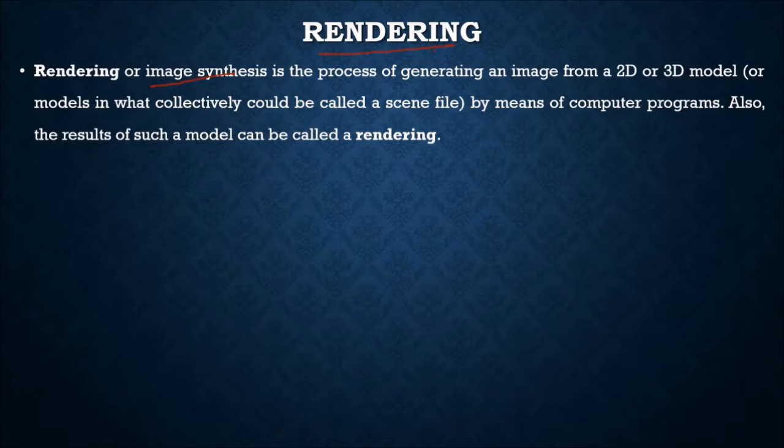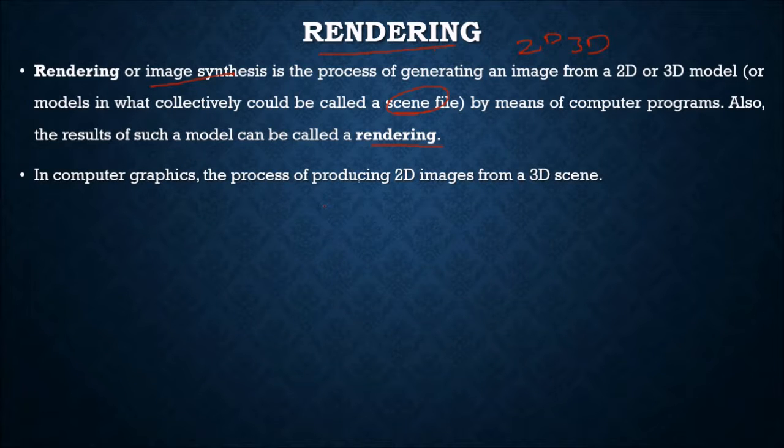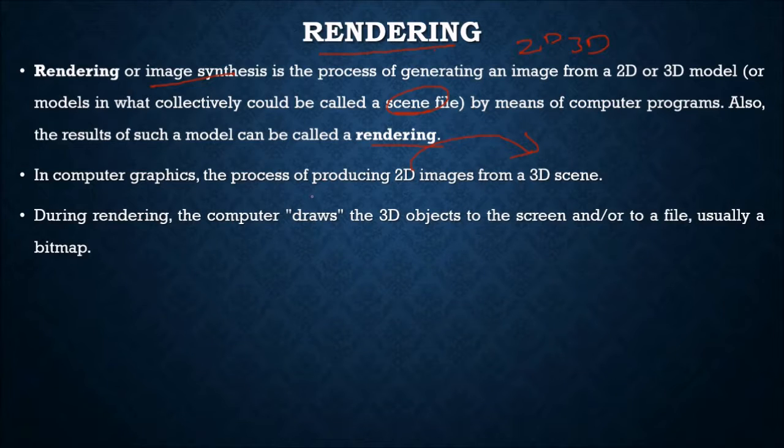Rendering, also known as image synthesis, is the process of generating an image from a 2D or 3D model, or models, in what collectively could be called a scene file, by means of computer programs. Also the result of such a model can be called a rendering. In computer graphics, the process of producing 2D images from a 3D scene is also rendering or image synthesis. So during rendering, the computer draws the 3D object onto the screen or a file, usually a bitmap.